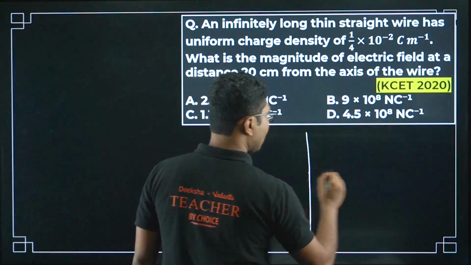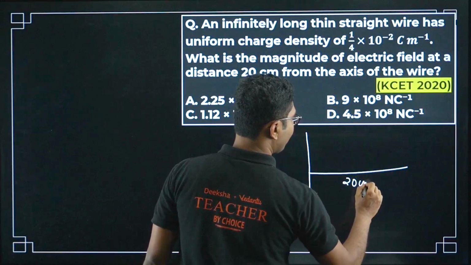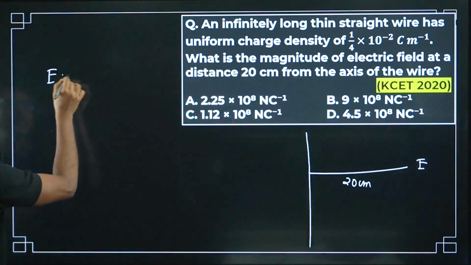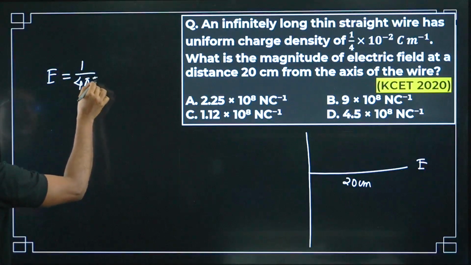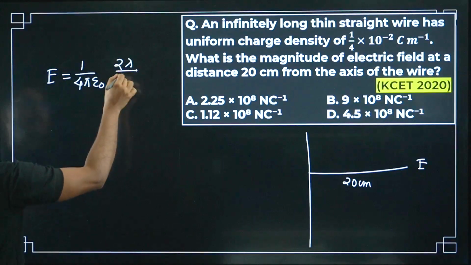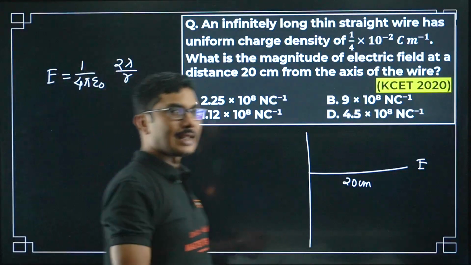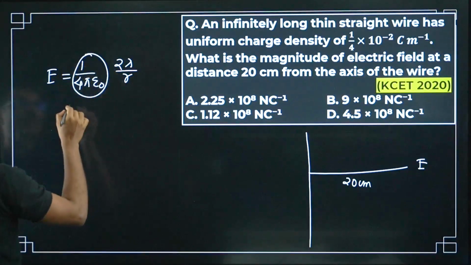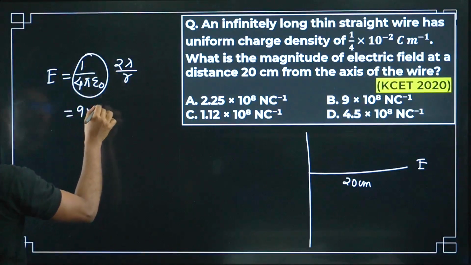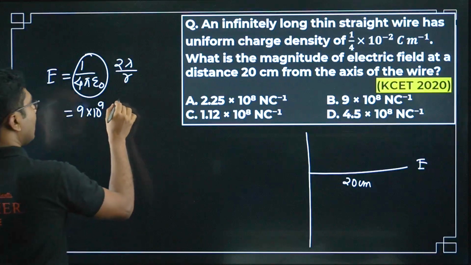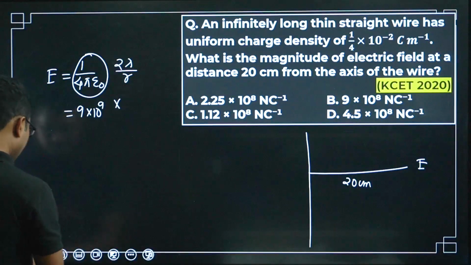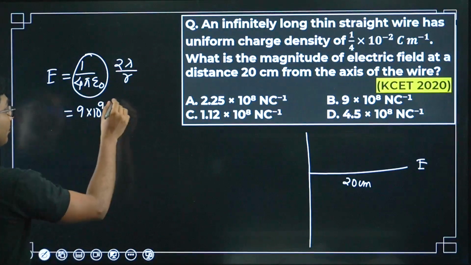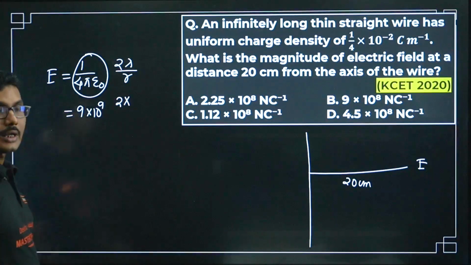We have a wire and 20 centimeter and we are trying to find what is the electric field. So what is the formula? If you remember, electric field formula was 1/4 pi epsilon naught 2 lambda by r. Now why I told you to remember it this way, now it will be very handy for you, because we know this value as 9 into 10 to the power of 9, right? Now 2 lambda, that's why I use the term 2 lambda for your simplifier. It will help you to simplify the equations quicker and in a better way.